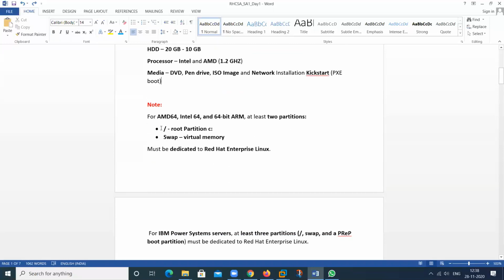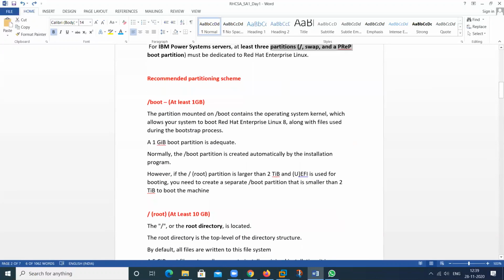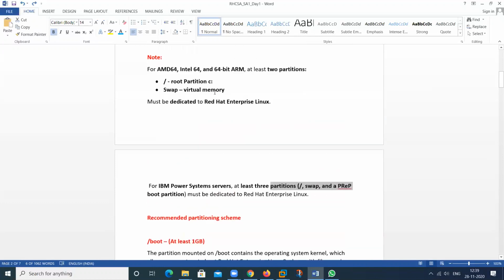The first one is slash, the second one is swap. These two partitions are recommended for your AMD machine, your Intel machine, and it can be a 64-bit ARM machine also, which is generally used in server systems. For Power servers, it requires 3 partitions: slash, swap, and prep. This information is different from the 2 partitions. These are the recommended partitions.